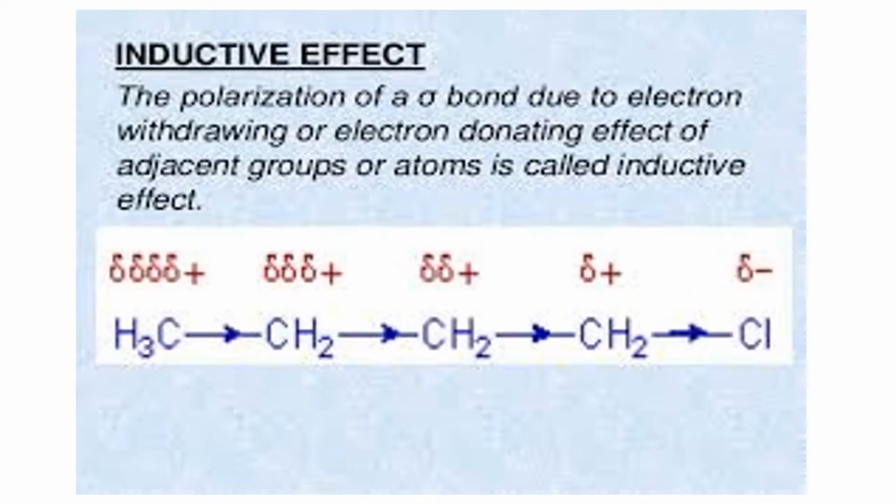In the last two cases, we have seen that the presence of an electron attracting or electron withdrawing atom or group attached to a carbon chain of a molecule by a covalent bond induces polarity in that bond. This may cause induction of polarity in an adjacent, otherwise non-polar bond, and this effect may further be transmitted through the adjacent carbon-carbon sigma bonds in the chain. This phenomenon is called inductive effect. That is, the polarization of a sigma bond due to the electron withdrawing or electron donating effect of adjacent groups or atoms is called inductive effect.